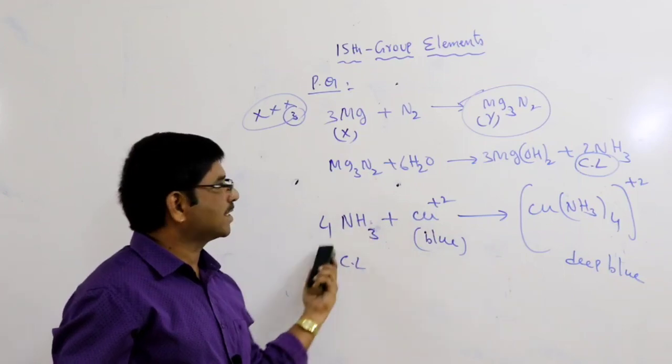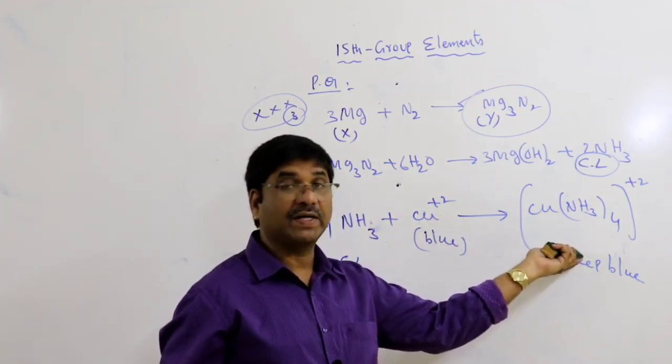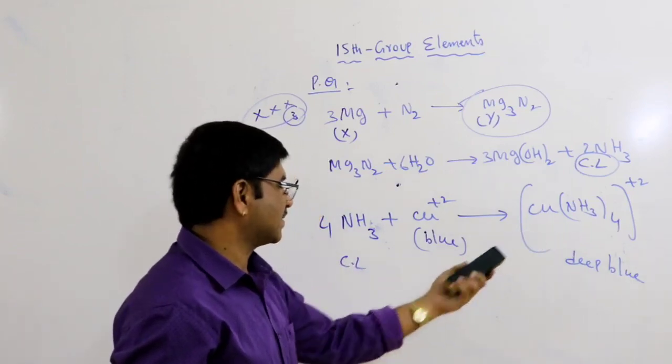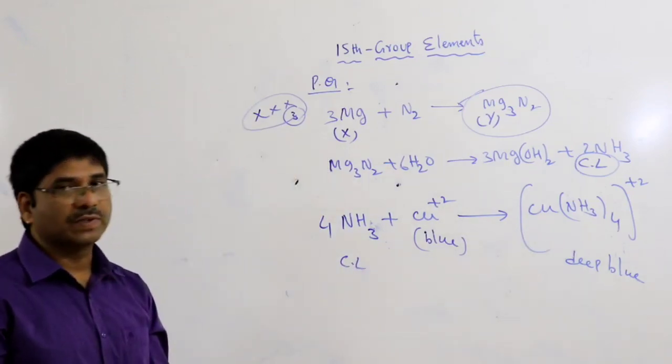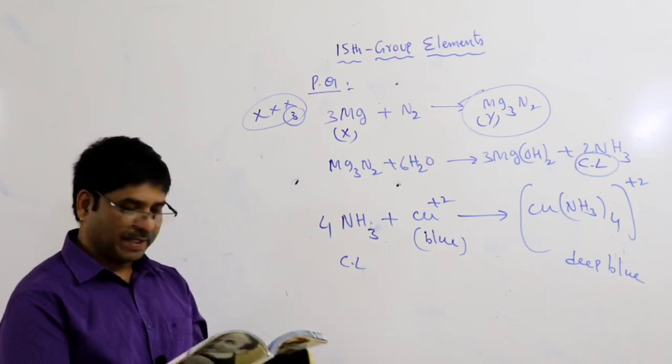It can form this complex compound, given in your previous classes also, and it forms deep blue color. So that is question number 3.